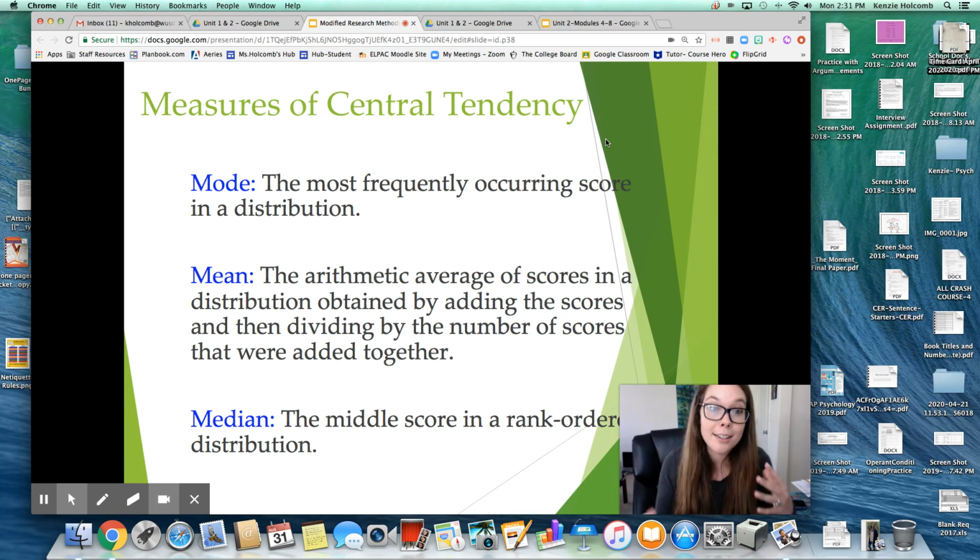And so for this last part of the video, we're gonna be going over ethics and a little bit of stats that goes with AP Psych. So just to get started, we do wanna do a little review on mode, median, and mean. And this is how we measure our data with their experiments. Sorry. And so just to go through it, mode, the most frequently occurring score in a distribution, right? Mean is the average of the scores by adding all the scores together and dividing by the amount of scores that were added. And the median, which is the middle score in the ranking order of the distribution. So a little review on mean, median, and mode.